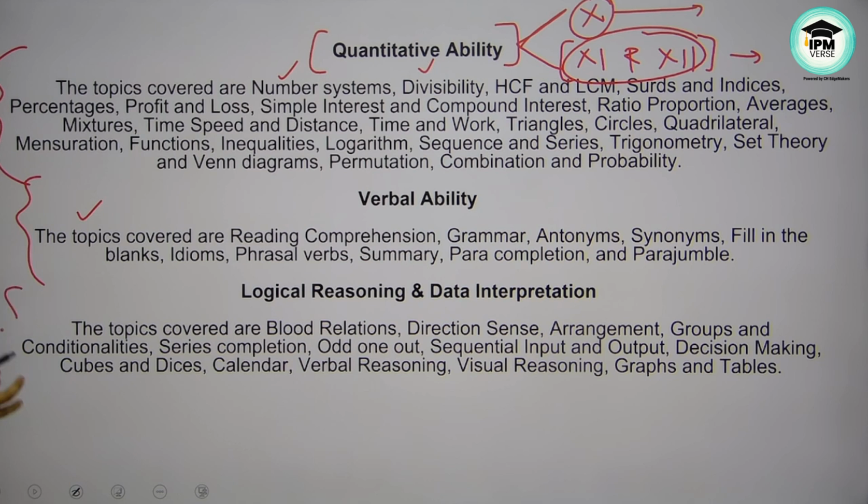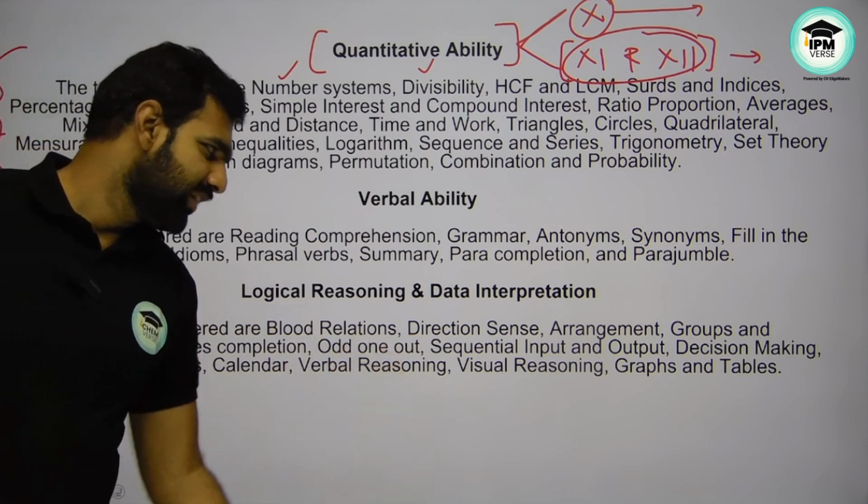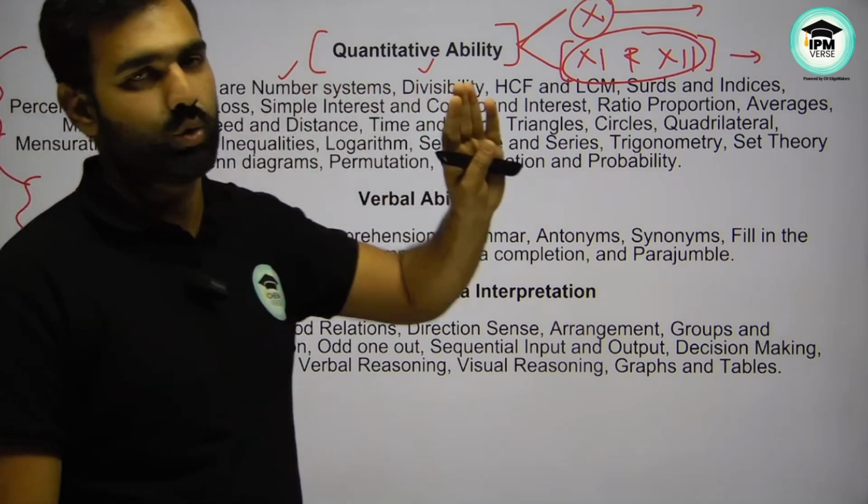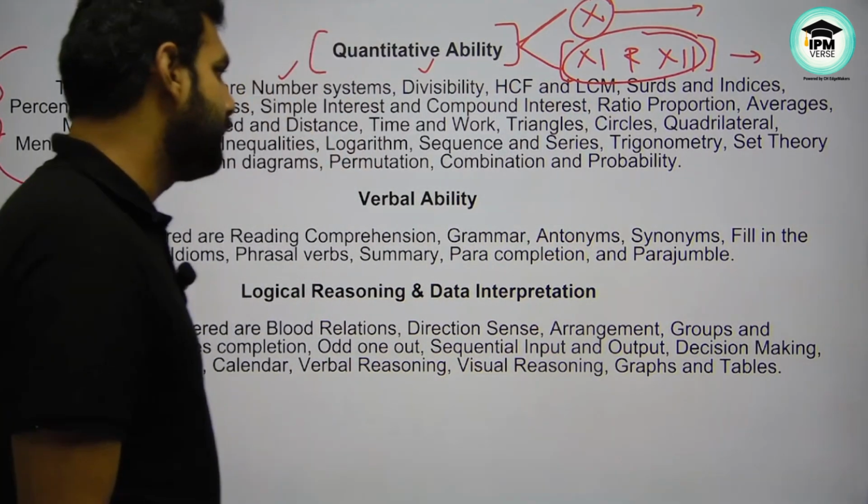LRDI is also asked in terms of QA only. So they treat it as QA, but chapters and topics from LRDI are also asked. It can be based on blood relations, direction sense, arrangement based questions, group based questions, conditionals or series completion, sequential input output, decision making, calendar. Yes, it all is there. So a lot of questions from DILR could be incorporated in the QA section only. So that's how the whole syllabus is divided.